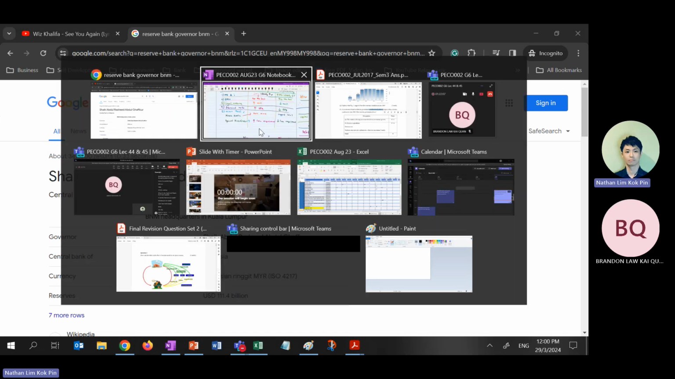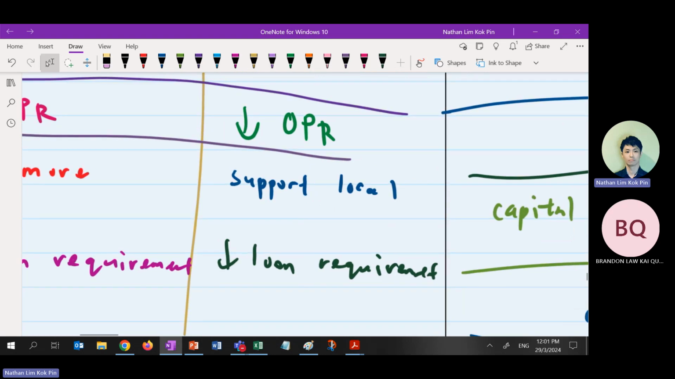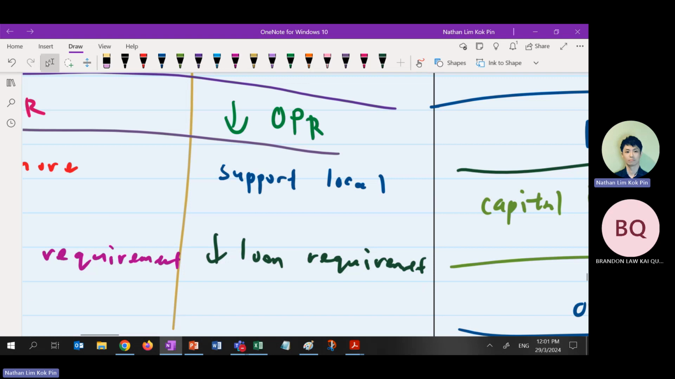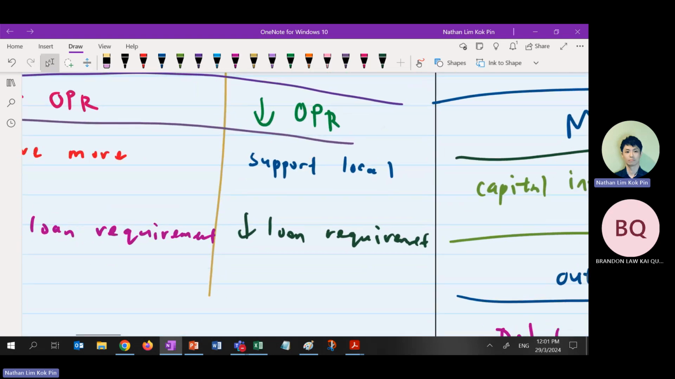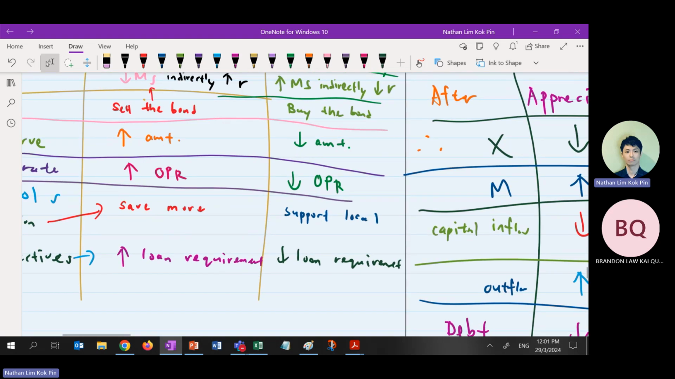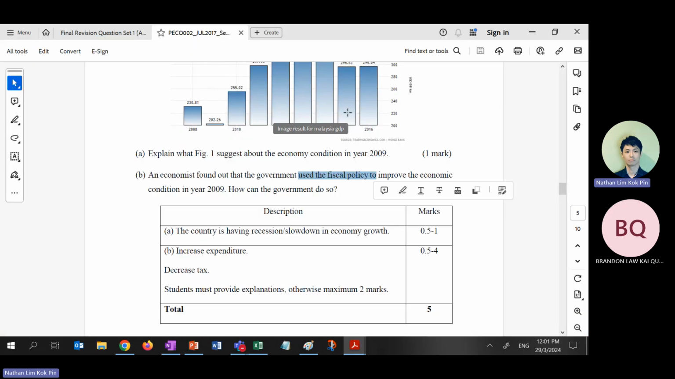Syed Abdul Rashid, okay? Will decrease the OPR, or they will ask the local banks to support the local, okay? Or they will ask the commercial banks to reduce the loan requirements, okay? Out of 4, you need to write at least 3. Choose 3 to write. Then only you can get full marks for this type of questions.